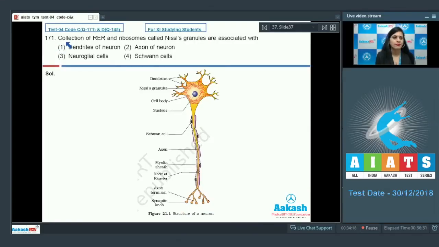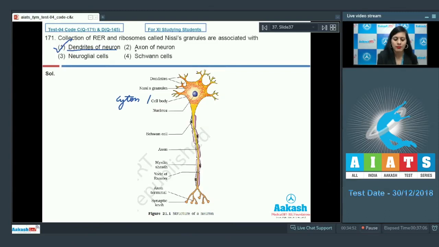Question number 171. Collection of RER and ribosomes called Nissl granules are associated with. As we can see in the structure of a neuron, Nissl granules are present in the cytoplasm in the cell body, also known as cyton, and in the dendrites. And they are absent in the axon or axon terminals or synaptic knob or within the nucleus. So the correct answer to this question is option number 1, that is dendrites of neuron.